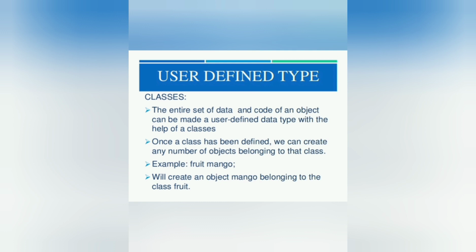For example, fruit mango. Here fruit is the class. We create an object mango belonging to the class fruit. So the class is referred to as a user defined data type. The user can create this data type.